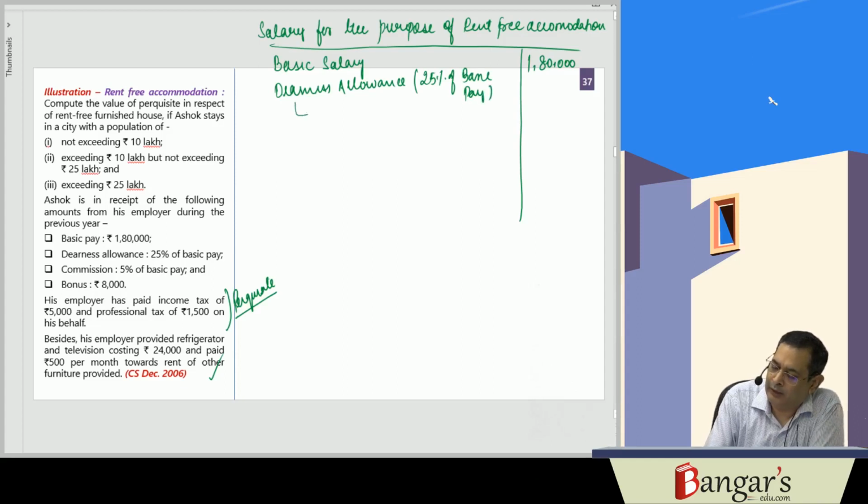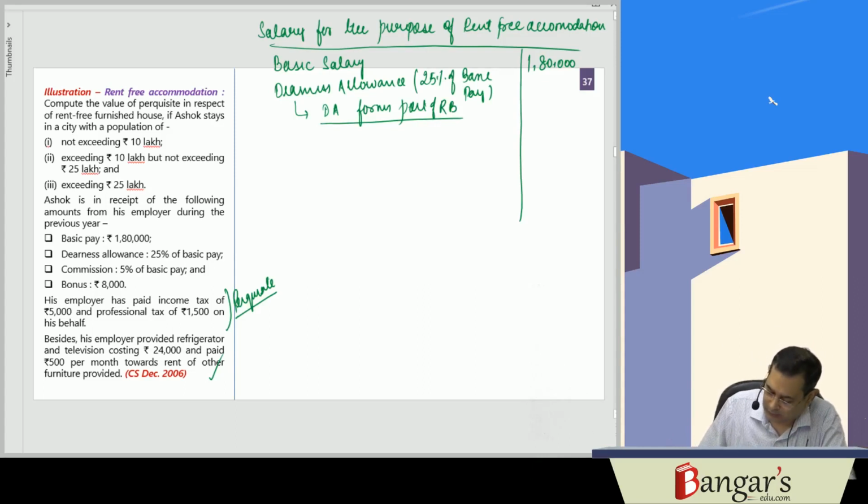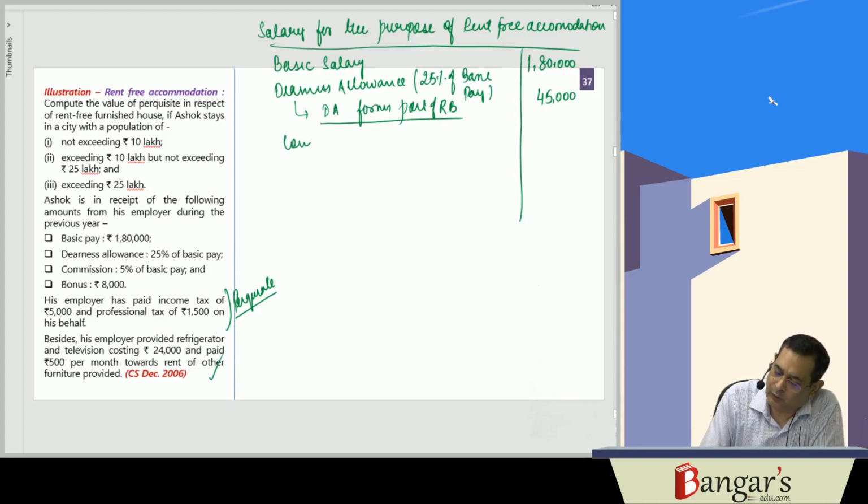We presume that DA forms part of retirement benefits. So here it is 1,80,000 into 25%, that is 45,000. We are presuming that DA is forming part of retirement benefits. In case DA does not form part of retirement benefits, then it will not be included.